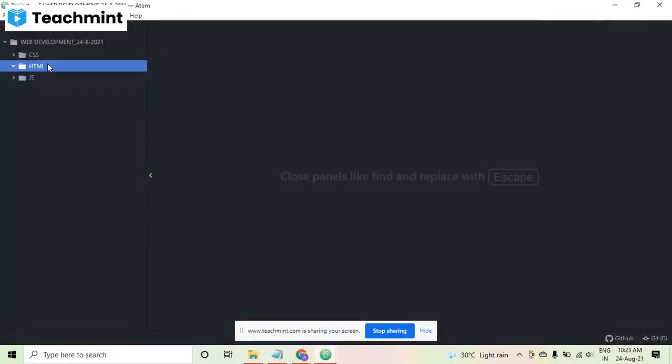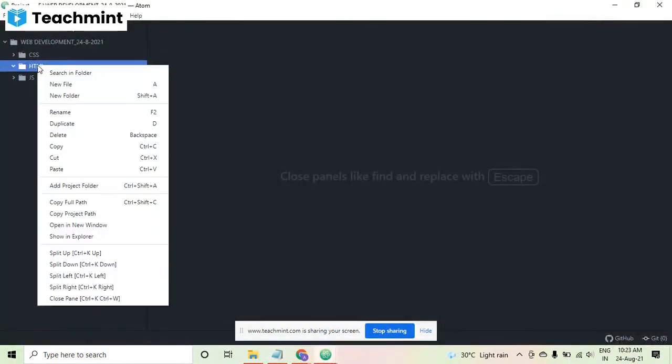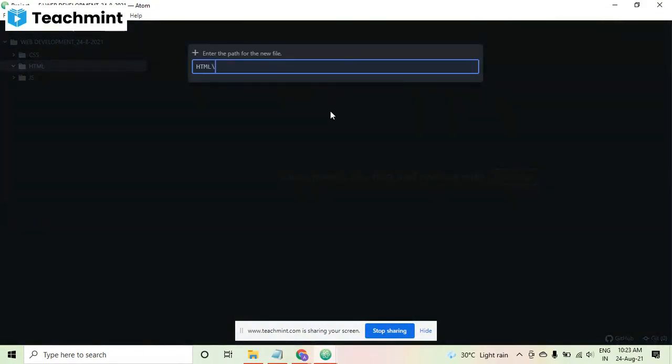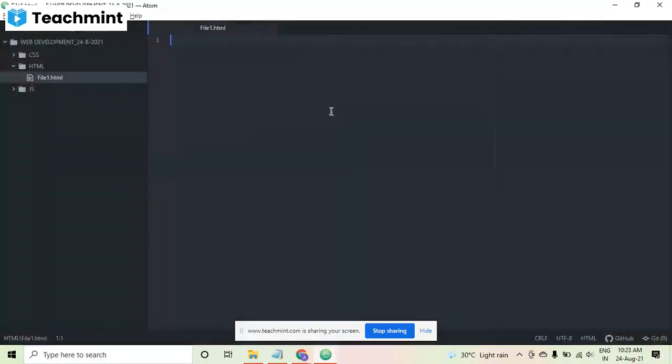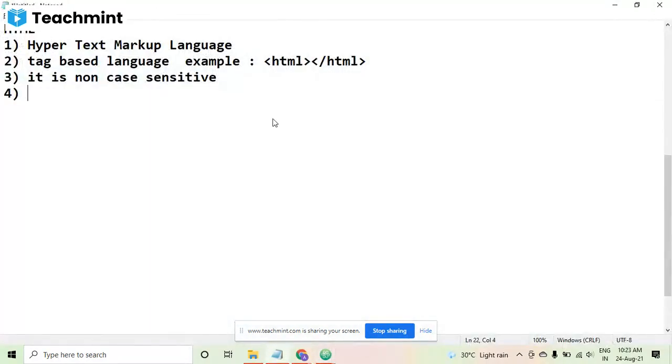In the HTML folder, I will be creating the files. I'm right clicking on it and using the new file option. Control N is the shortcut key to create a new file. Here I am giving the name file1.html. HTML is the extension for HTML files. There are actually two extensions: .html or .htm.